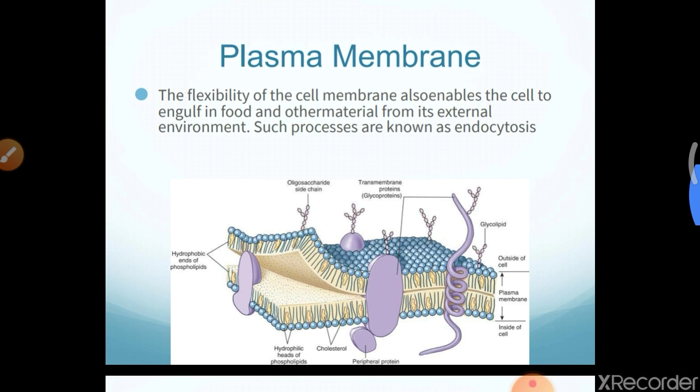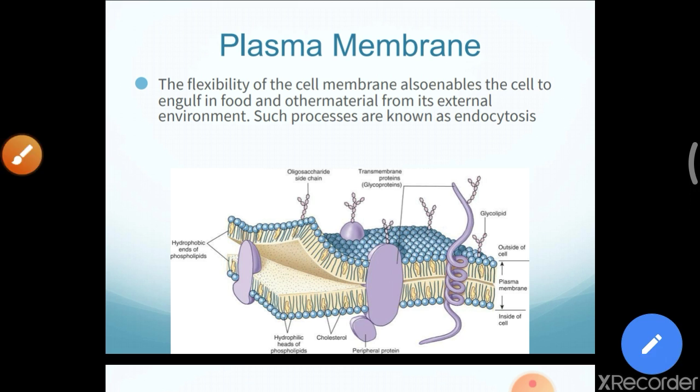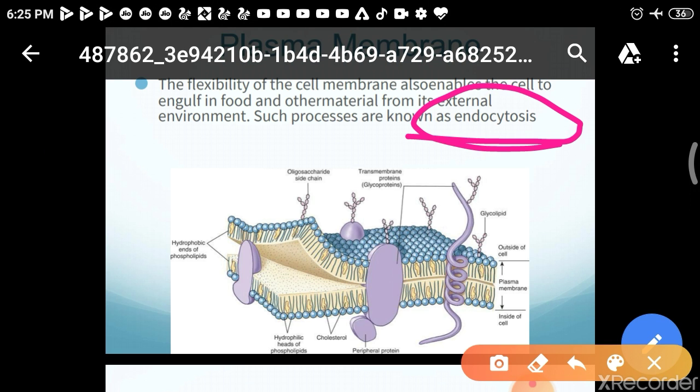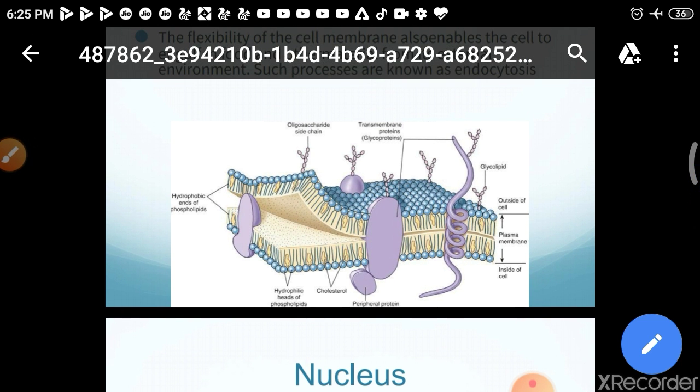The flexibility of the cell membrane also enables the cell to engulf food and other material from its external environment. Such a process is known as endocytosis. If some materials are absorbed by the cell membrane, or it engulfs food materials or other materials from its external environment and allows those organic materials into the cell, this process is known as endocytosis.